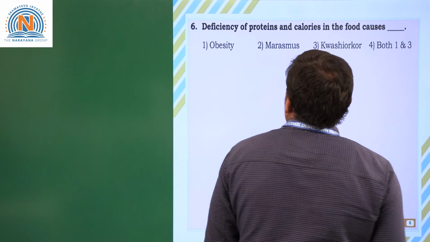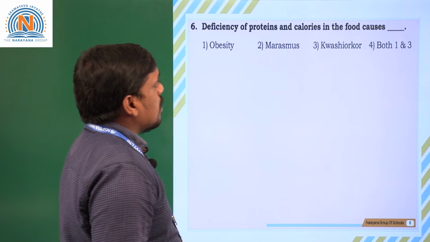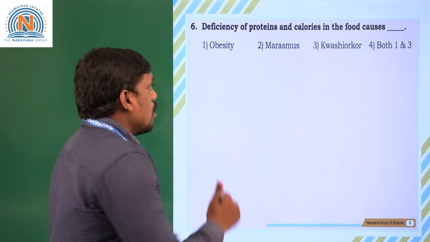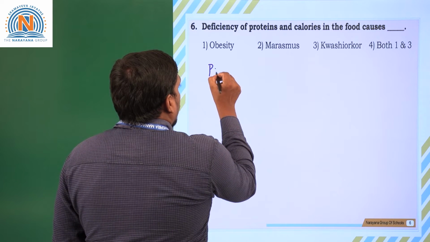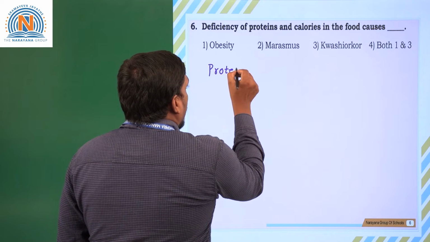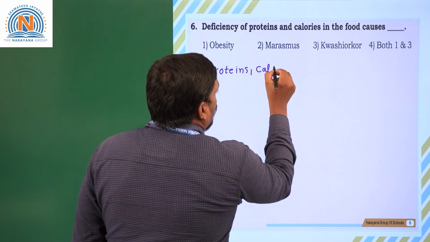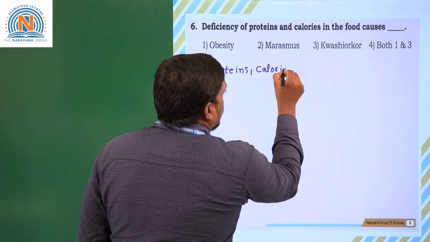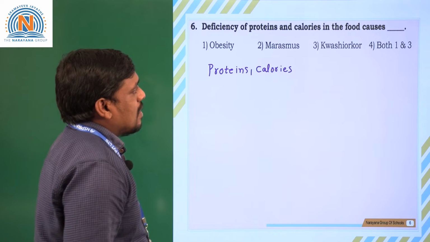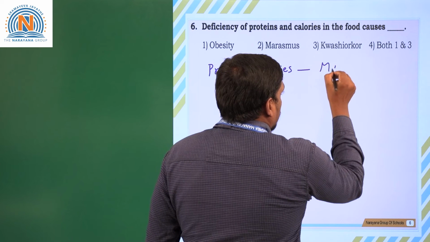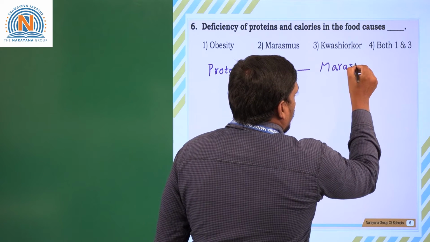Moving on to the next question. Deficiency of proteins and calories in the food causes a disease called what? If proteins and calories are both absent in our diet, what does it cause? It causes a disease called marasmus.